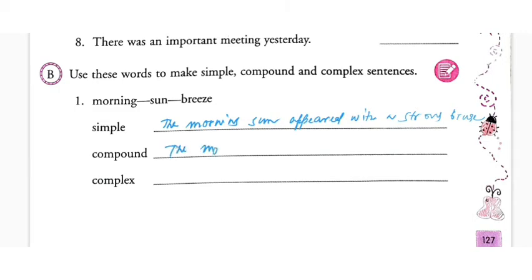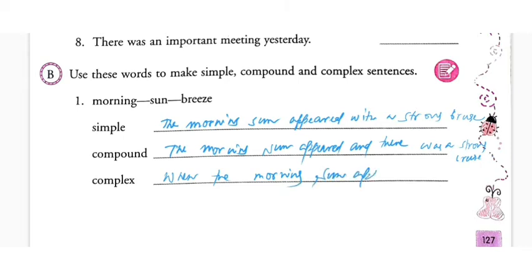The morning sun appeared and there was a strong breeze. Third one, complex. So I can write like this: when the morning sun appeared, there was a strong breeze.